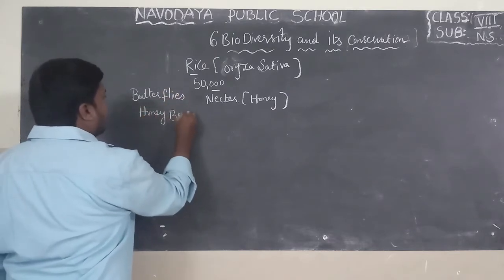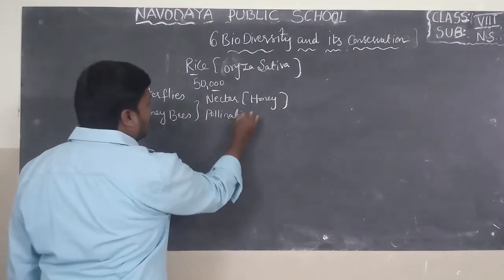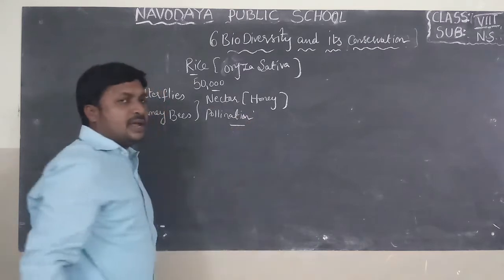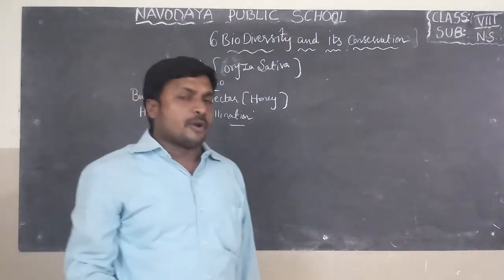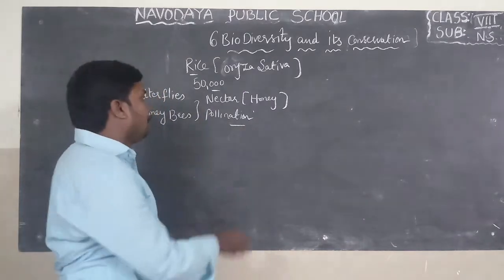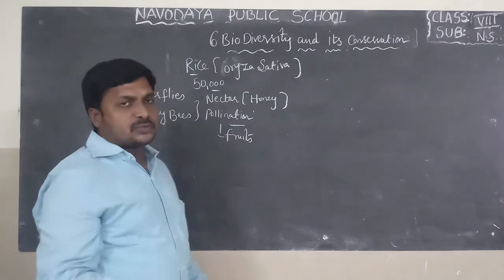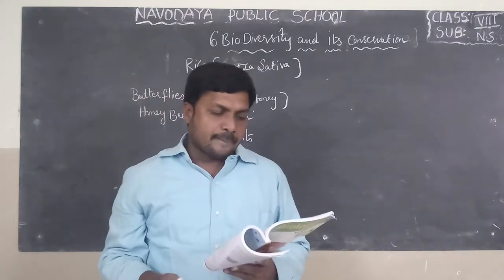These are pollinating agents for pollination. We know what is meant by pollination? Transfer of pollen grains from anther to stigma, that is called pollination. Pollination is very important to form fruits. So that's why pollination is very essential.